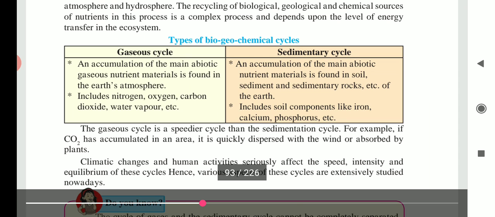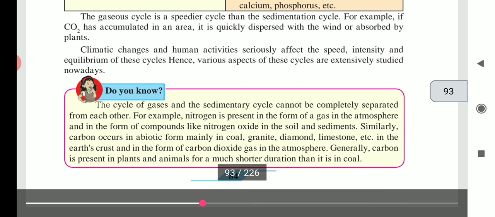Do you know the gaseous cycle and sedimentary cycle cannot be completely separated from each other, means they are interconnected. For example, nitrogen is present in the form of gas in the atmosphere and in the form of compounds like nitrogen oxide in the soil and sediments.